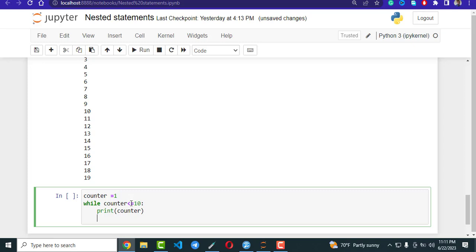As long as the condition is met, the loop will continue. Then the counter has to add 1, so counter plus equals 1.